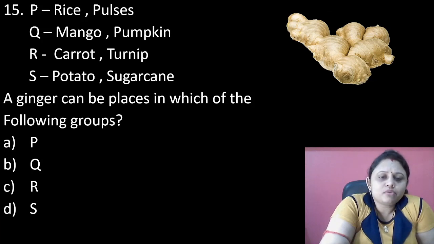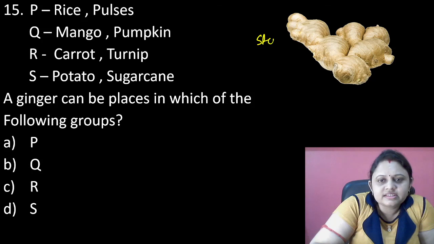P. Rice, pulses. Q. Mango, pumpkin. R. Carrot, turnip. S. Potato, sugarcane. Ginger can be placed in which of the following groups? Okay. So, ginger क्या होता है? Ginger, ये ginger है.